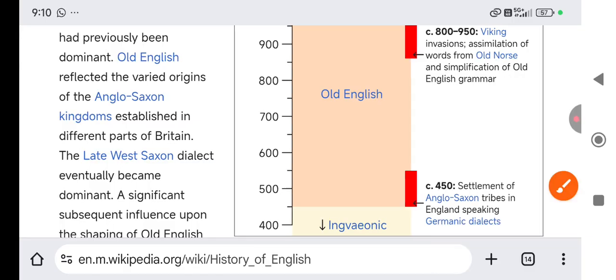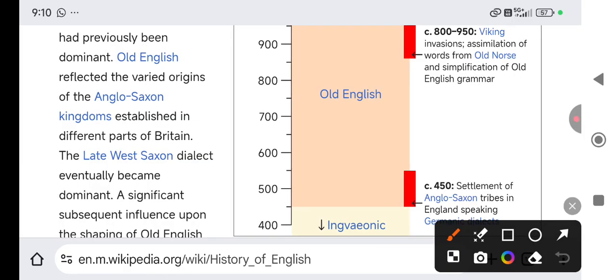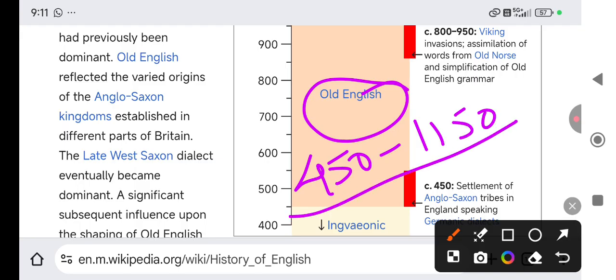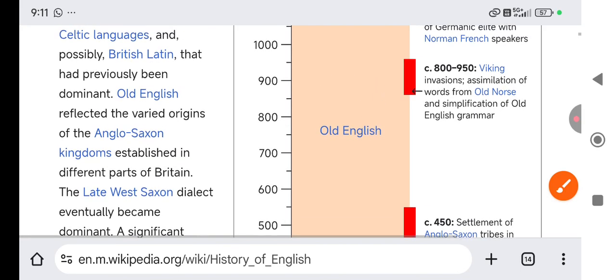So they used to speak Germanic dialects, and this way they settled here. This is the duration, 450 to 1150, around 600 years they ruled.